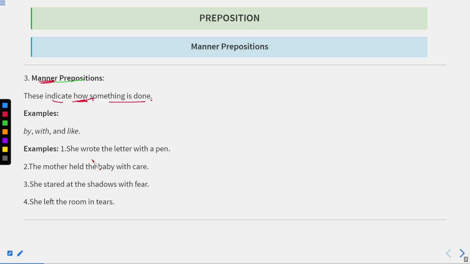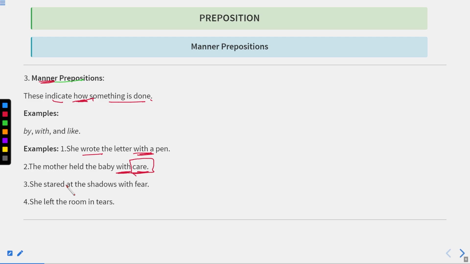Now let us see some examples. The first one is: She wrote the letter with a pen. So how has this task been done? Here the task is writing a letter. And how has it happened? With a pen. So this was possible because of the pen. The mother held the baby with care. So how did the mother hold the baby? With care. So with indicates the manner, and the manner is care.